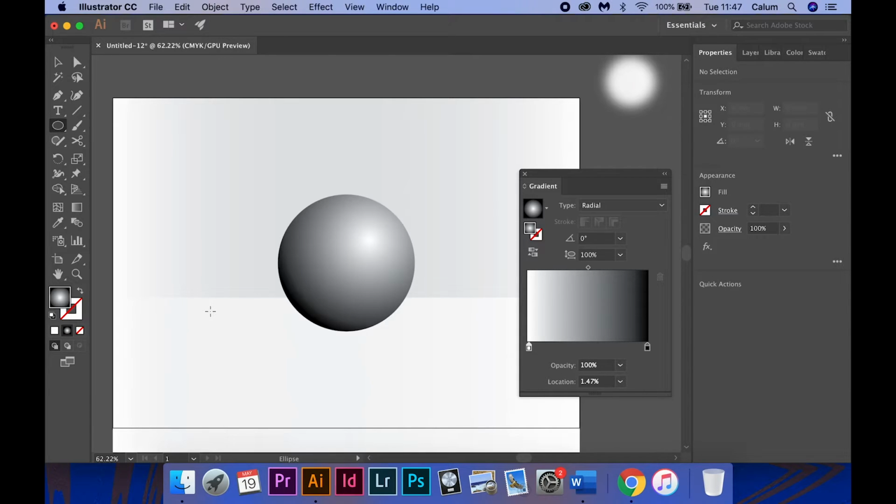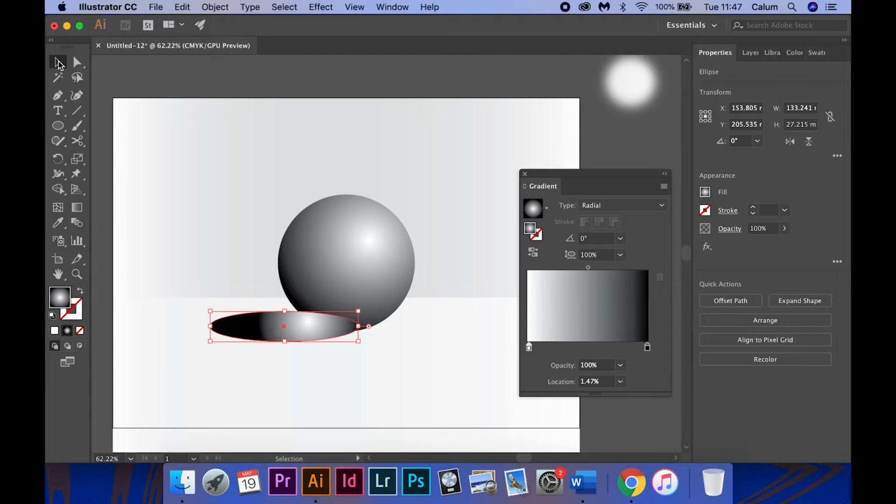Now it's time to draw the shadow. Keeping it in line with the light source. I then change the gradient type to linear.